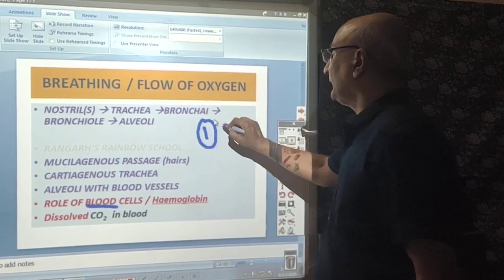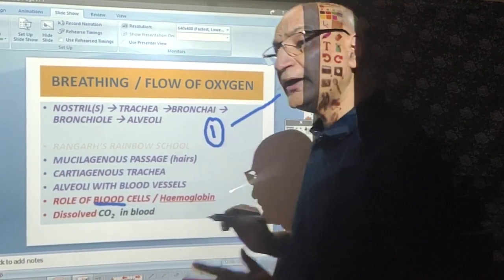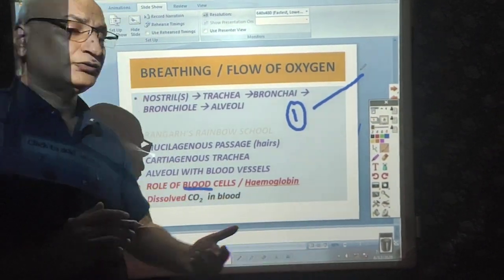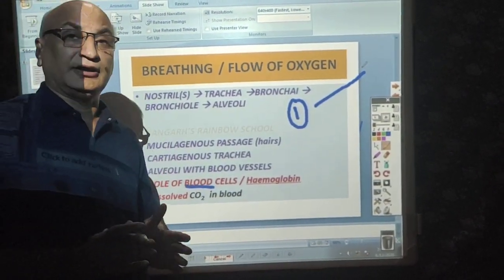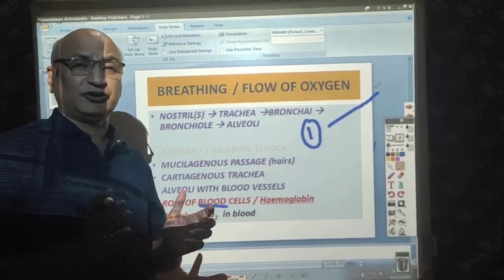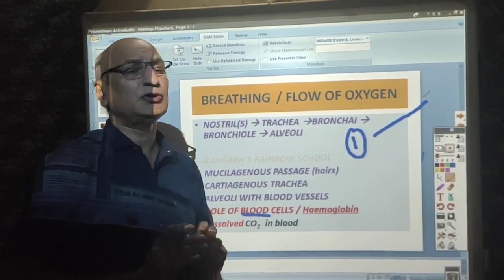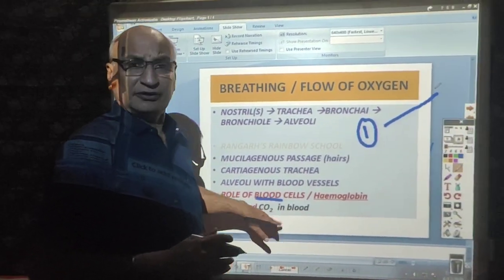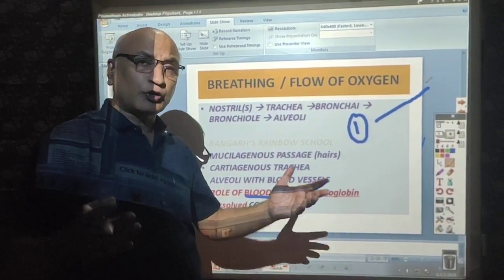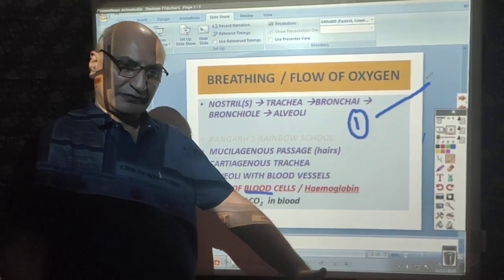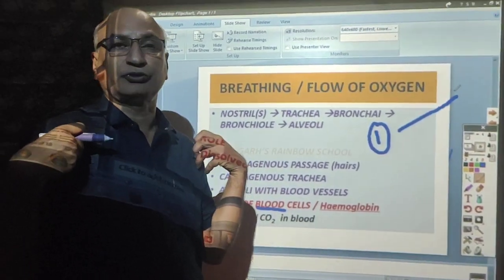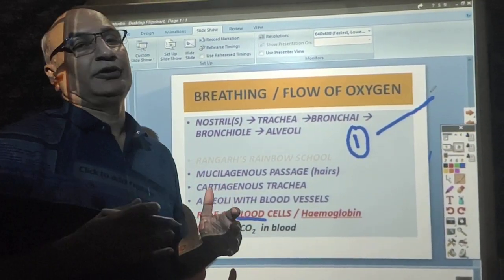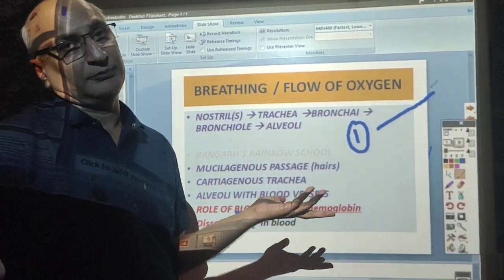Now, as I told you previously, carbon dioxide has more affinity to dissolve as compared to oxygen. So it is easily dissolved in the blood in the form of carbonic acid, and from the various organs it is brought to the heart through the veins, and later it goes to the lungs, and from there it is breathed out.